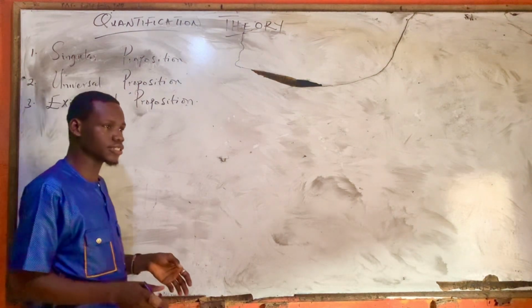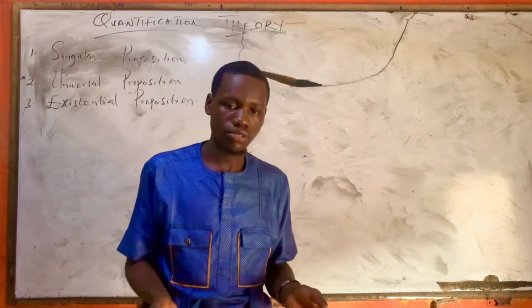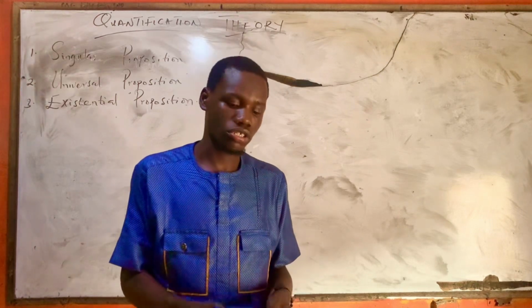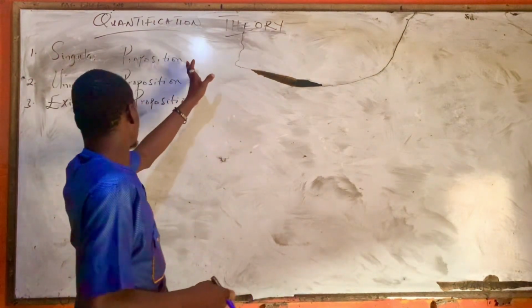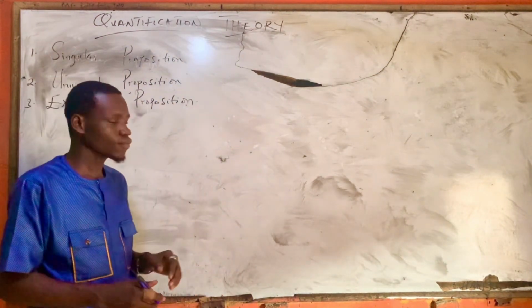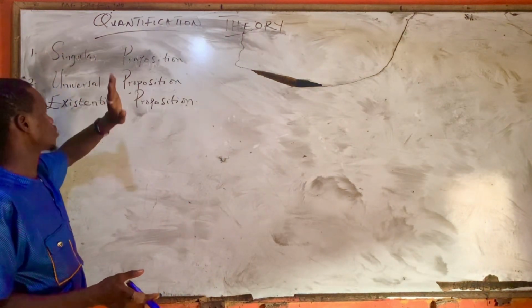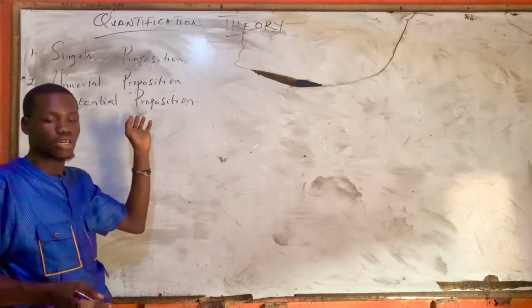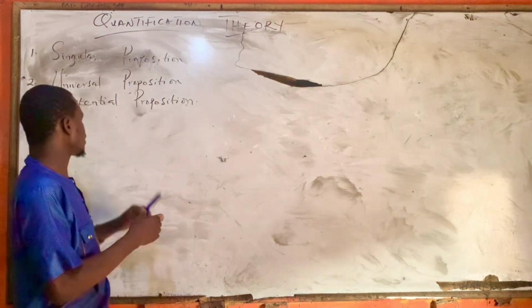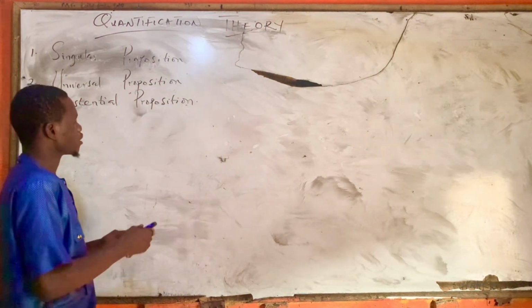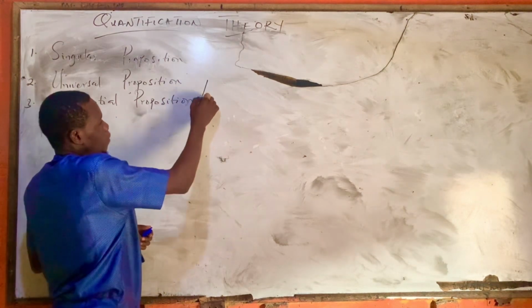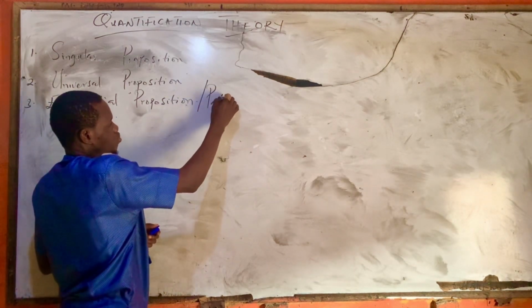So these are the three main types of quantification theory. So now, how do we symbolize singular proposition, universal proposition, and existential proposition? This existential proposition is also the same thing as particular proposition.